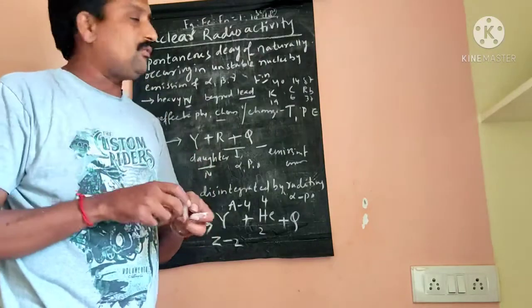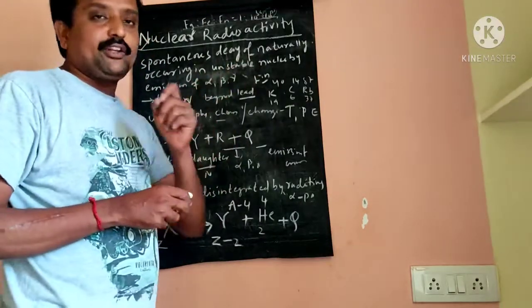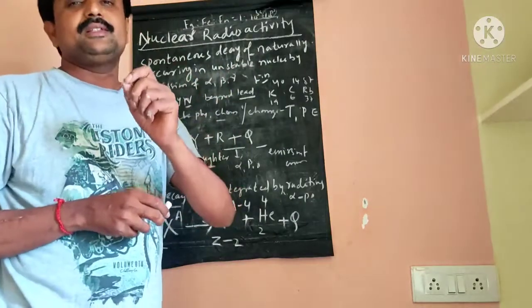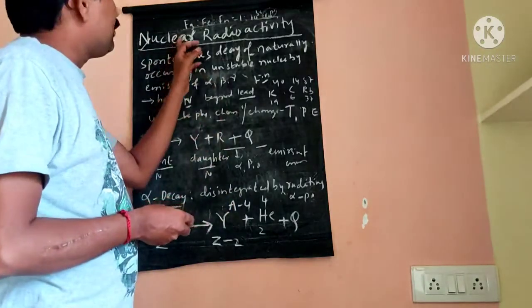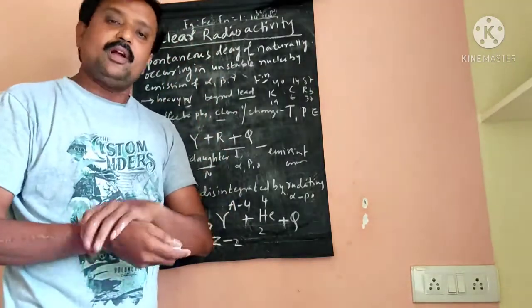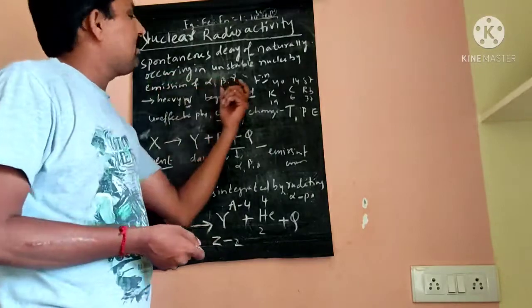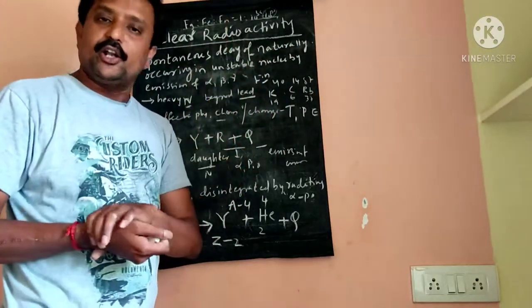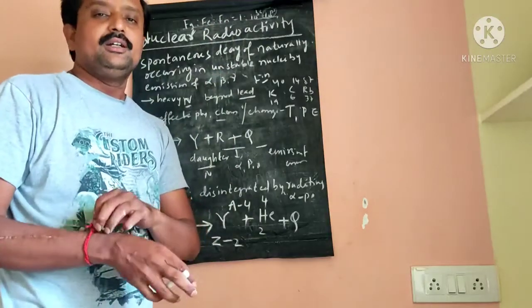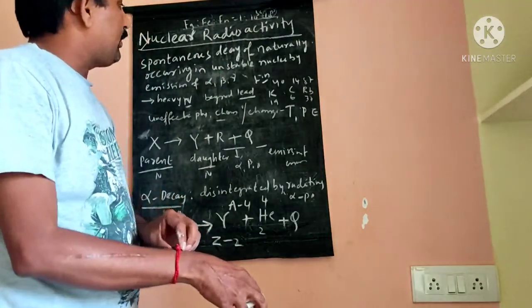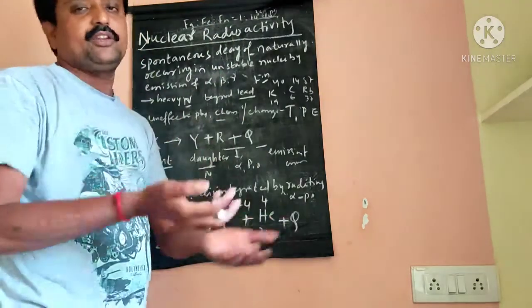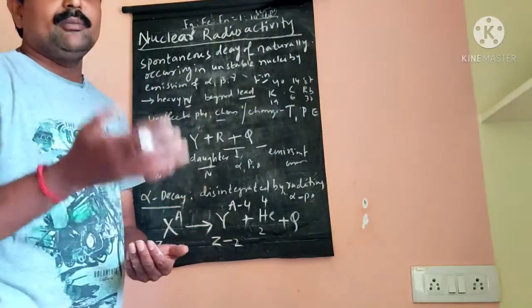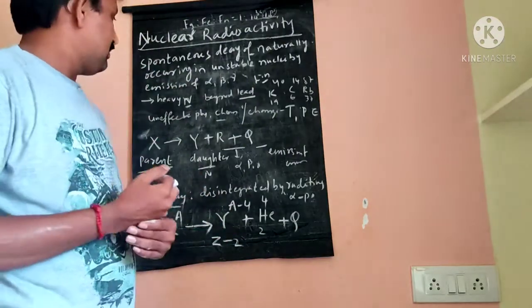This emission from an unstable radioactive nucleus is called nuclear radioactivity, natural radioactivity, and also spontaneous radioactivity. In spontaneous decay of radioactivity, alpha, beta, gamma rays are produced.